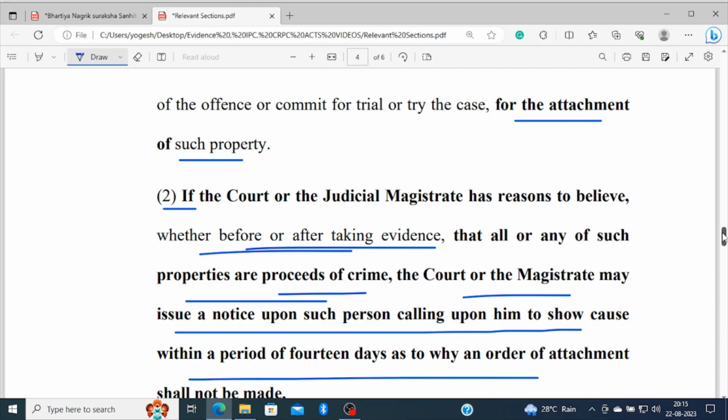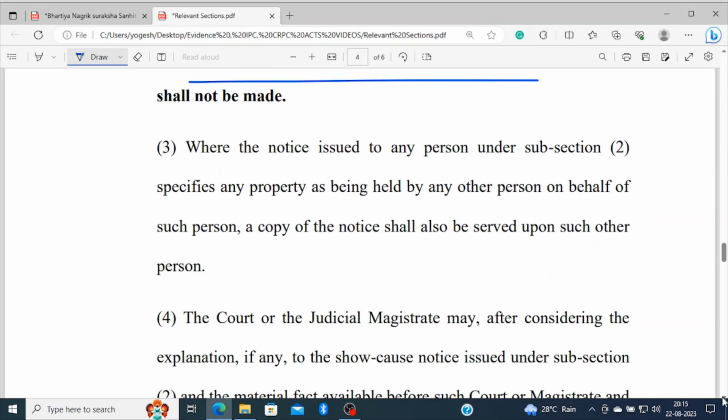It means the court, whether before or after taking the evidence, exercises its jurisdiction and issues a show cause notice to the person concerned, and the person will have to reply within 14 days of the order why the attachment of that property shall not be made. So this is the power which has been granted to the court under the Bharatiya Nagarik Suraksha Sanhita.